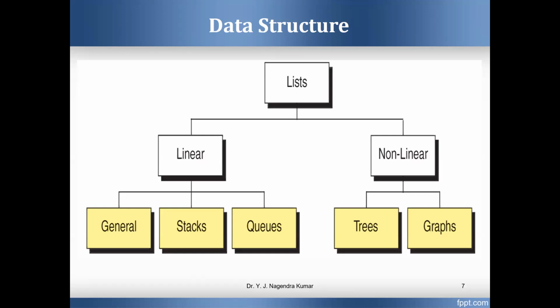The other part is non-linear. Trees and graphs are the best examples of non-linear data structures. That means here it's not following a particular fashion. You can go either left side or right side, or you can traverse from one side to the other using any path. That is called non-linear. There is no particular path, no particular way. That's why it is called non-linear. So this diagram is very, very important.